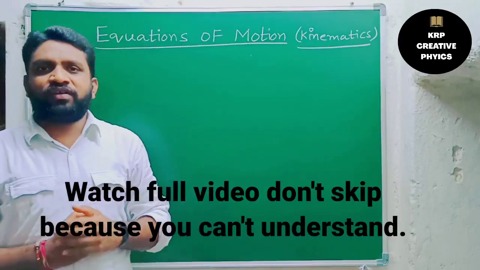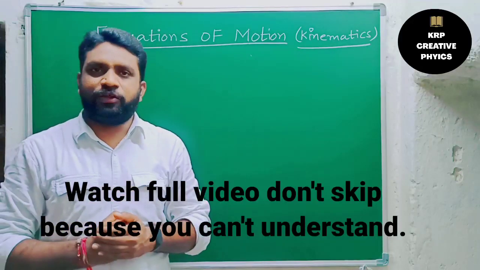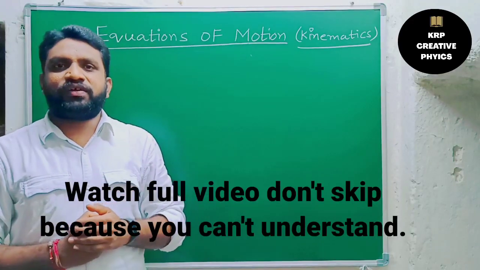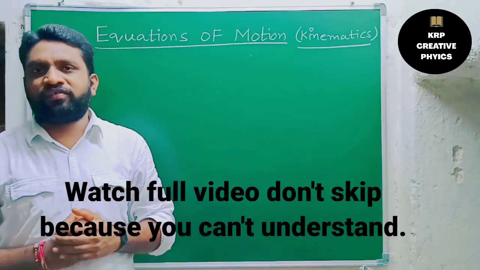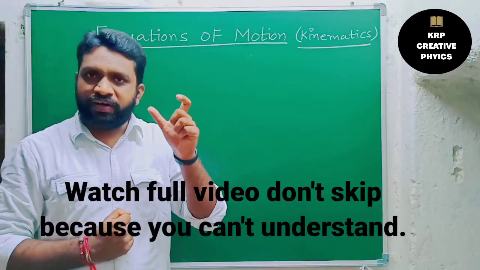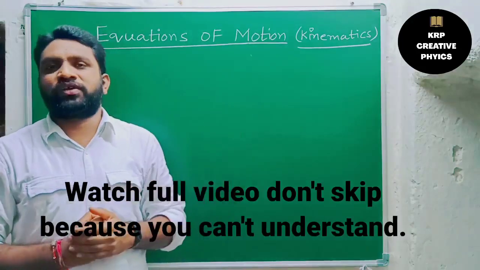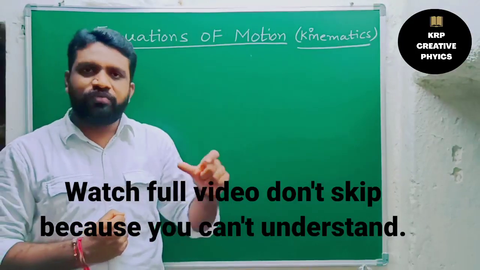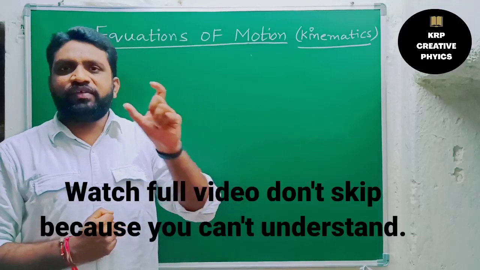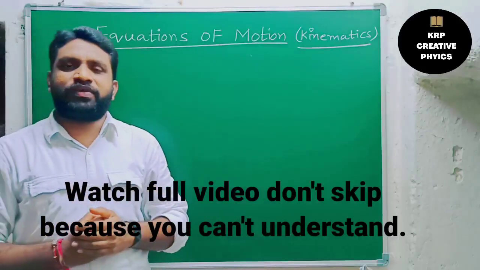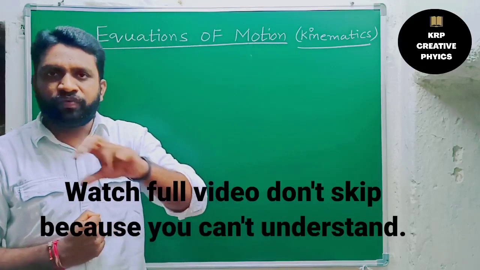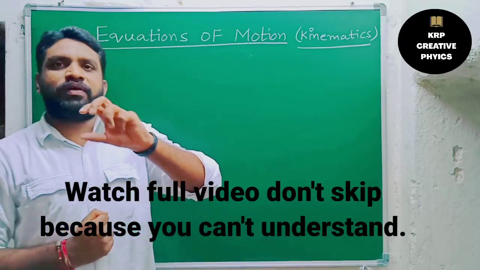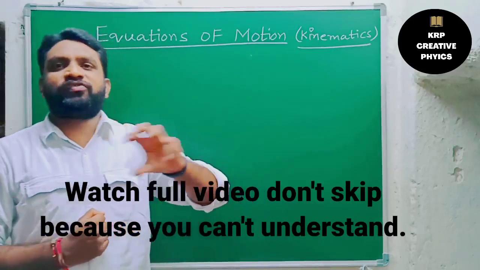After Aristotle, one more scientist came. His name is Galileo. Galileo suggested that every object has two natural states. One is rest position and one is uniform motion. But he kept one condition: if there is no friction, then every moving object continues its motion.